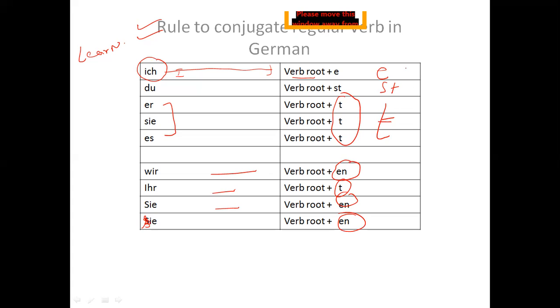So here are the endings for conjugating the verb. This is the rule. You have to memorize it. Like with ich, the ending is e. With du, the ending is st. This rule you have to learn, you need to understand.